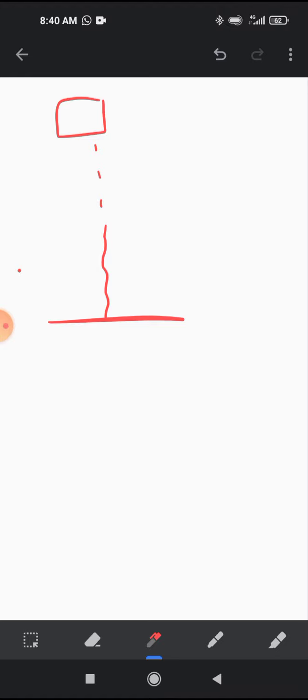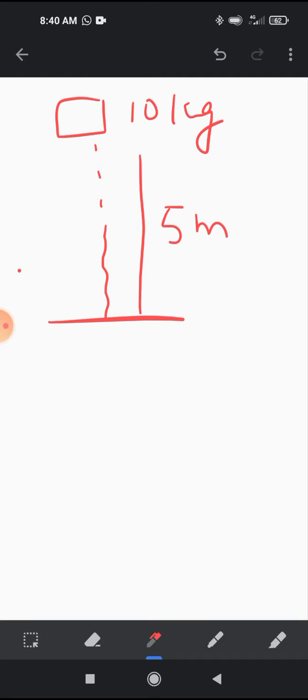Mass of the body is given 10 kilogram and it is falling from the top of a ladder of height 5 meter. This height is 5 meter. What is the kinetic energy when the stone reaches the ground?